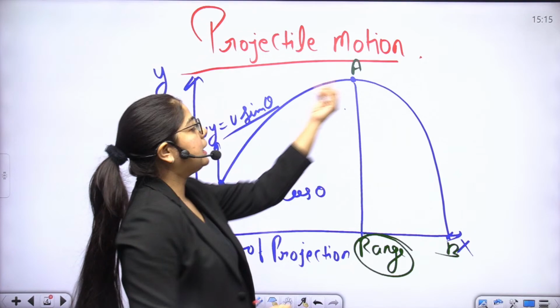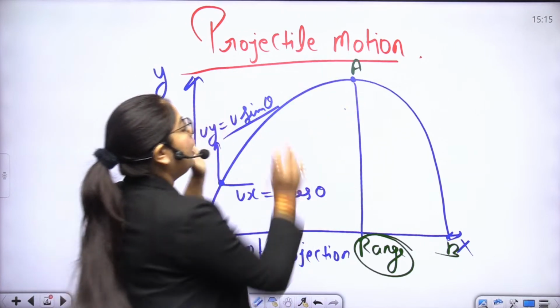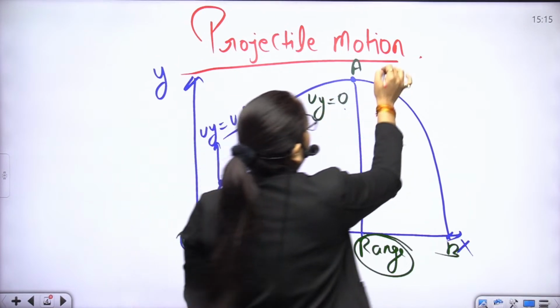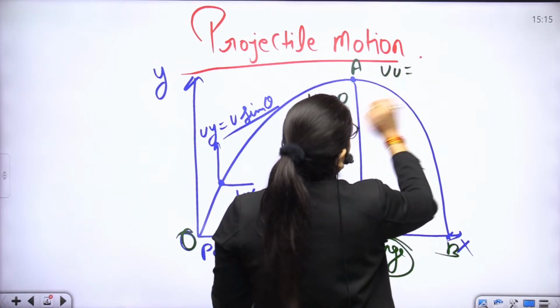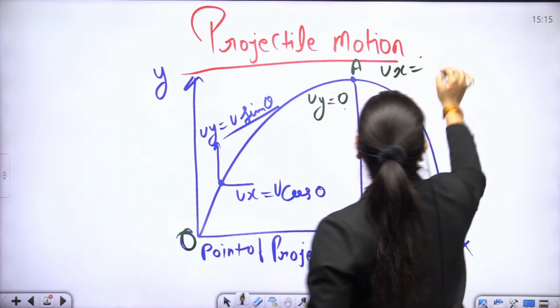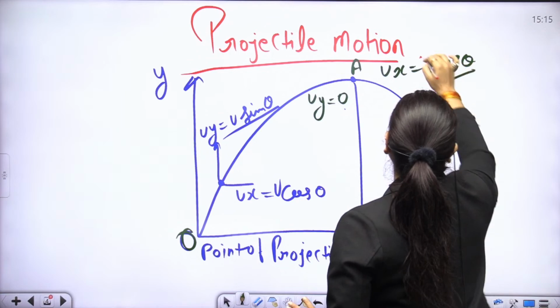When the particle comes to the peak point, the velocity on the y-axis becomes 0, and ux stays u cos theta.